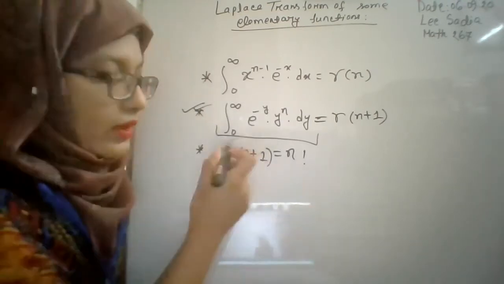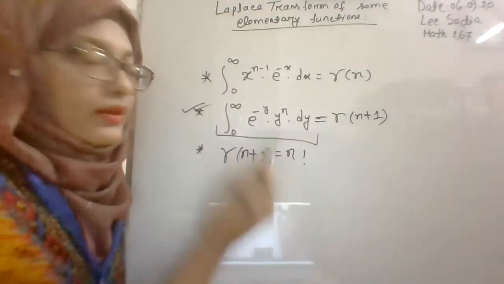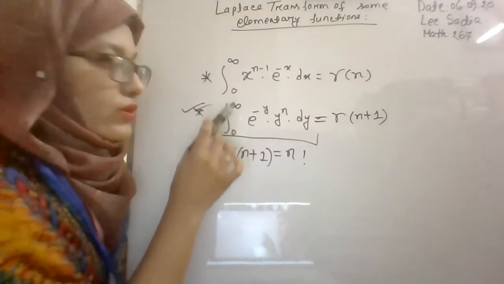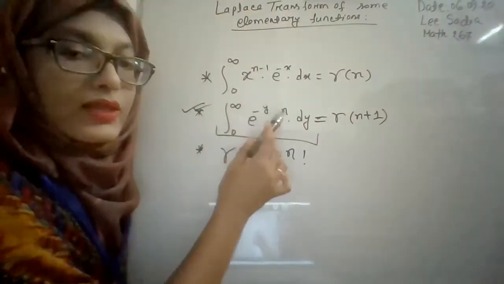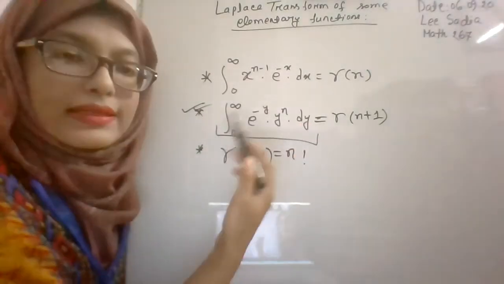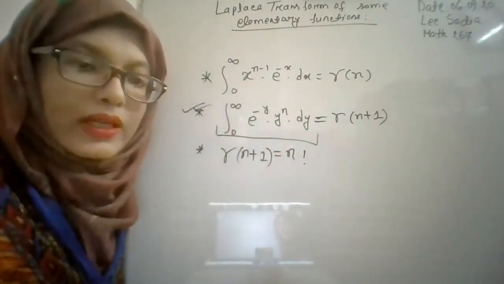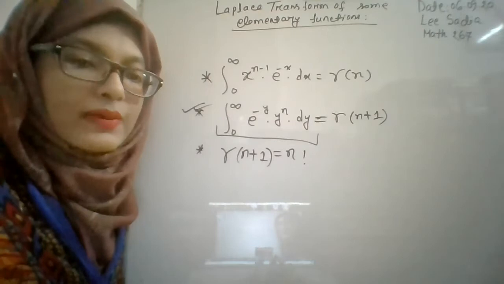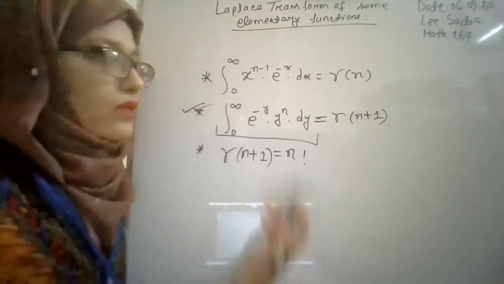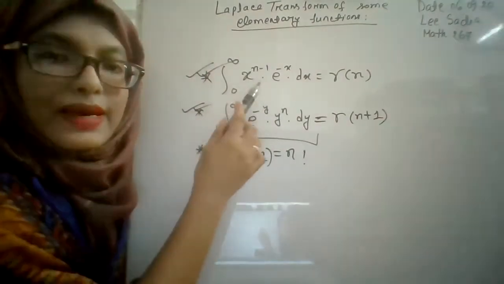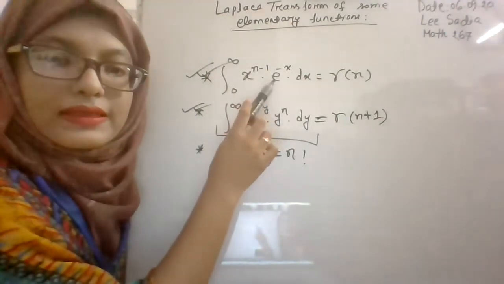So today we'll use a specific formula. This is the property of the gamma function. When we have the integral from 0 to infinity of e to the power minus y times y to the power n dy, then directly we can write it is equal to gamma n plus 1. It's a property of the gamma function. You have learned the gamma function in your integral calculus, but I have also included the definition of the gamma function. Basically, this is the definition.